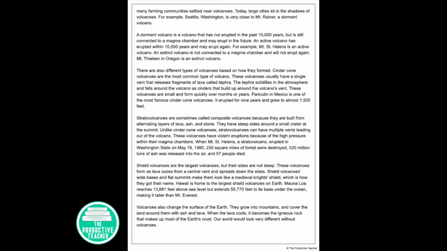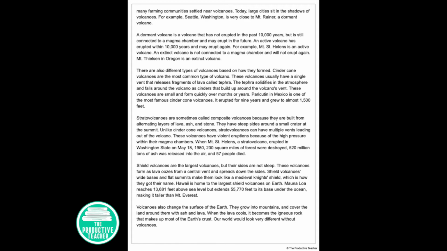A dormant volcano is a volcano that has not erupted in the past 10,000 years but is still connected to a magma chamber and may erupt in the future. An active volcano has erupted within 10,000 years and may erupt again. For example, Mount St. Helens is an active volcano. An extinct volcano is not connected to a magma chamber and will not erupt again. Mount Thiessen in Oregon is an extinct volcano.